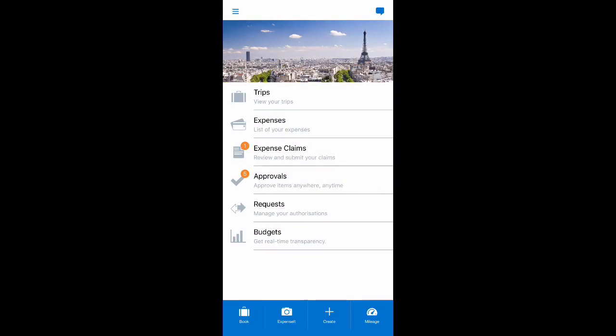So let's look at that now. I simply open Expense It within the app, which activates the camera on my phone.